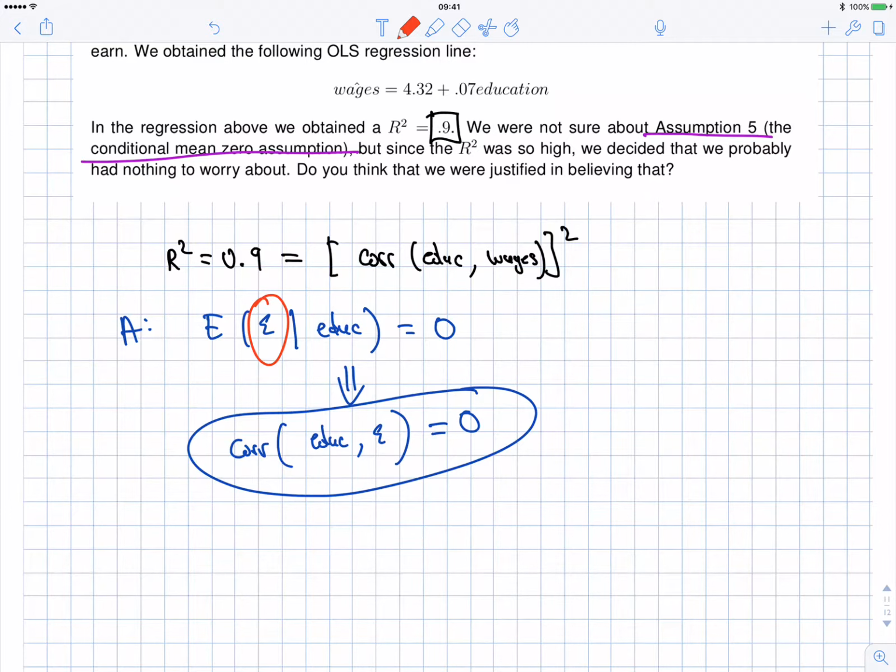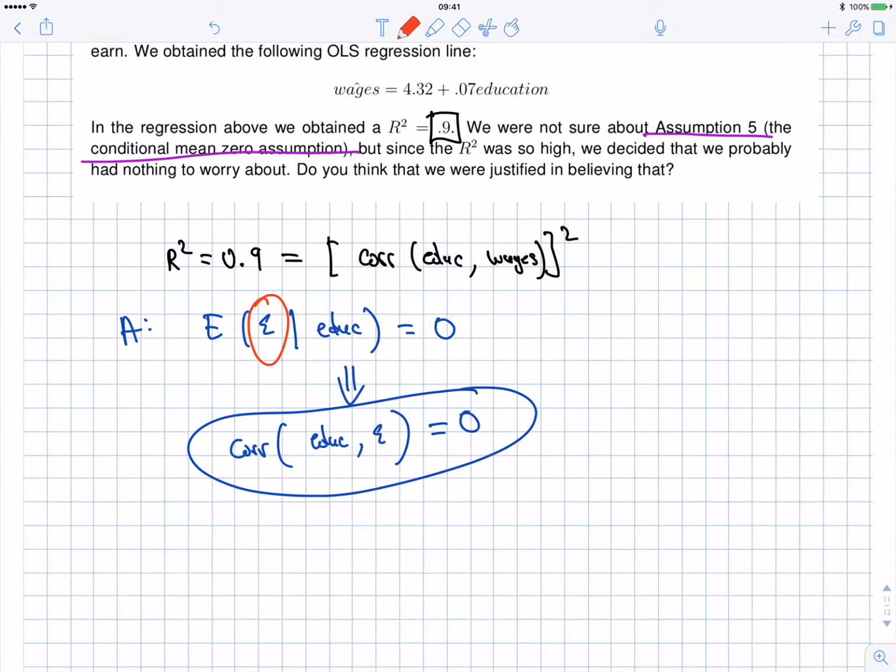the fact that there's going to be a lot of variables in this error term that will explain wages tells you that there's probably going to be some omitted variable bias. It would be crazy to think that there is no omitted variable bias here, just because you have a high R-square. A high R-square has nothing to do with the A5 assumption. Absolutely nothing. R-square could be tiny, and the A5 assumption might hold, and R-square could be huge, and the A5 assumption might not hold. It has nothing to do with it, okay?